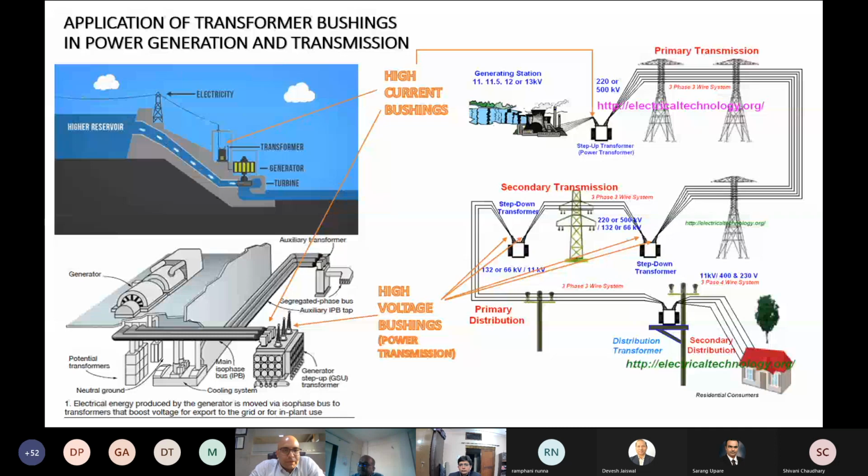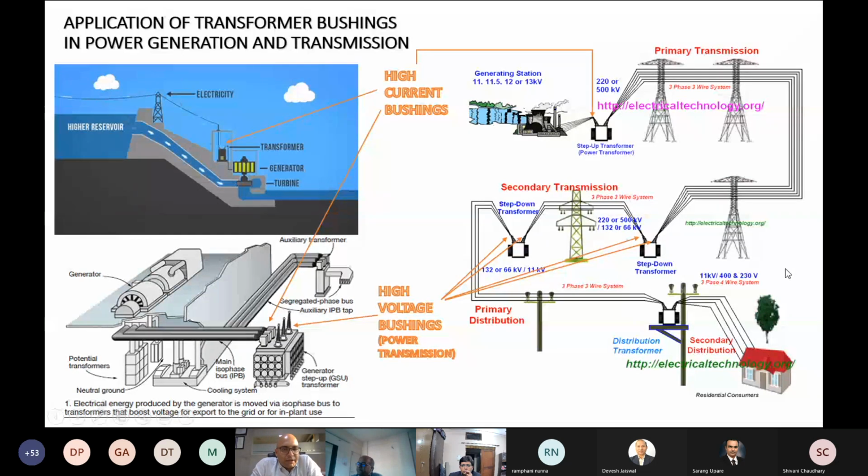Here we can see a typical representation of the power system, right from the generation stage all the way till the end use, which are all of us who are the end users for the power, whether it is in our offices or factories or homes.